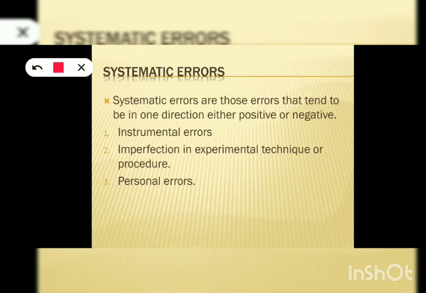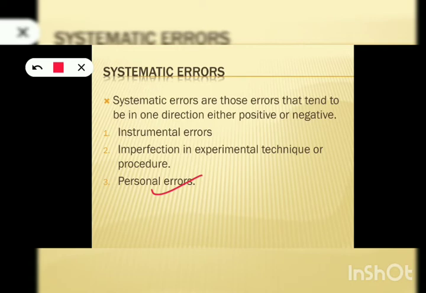Then the last category is personal error. So what do you mean by this personal error? From the name itself, it is very clear. It arises due to the individual's lack of proper setting of apparatus, or it may be due to his carelessness in taking the observations.